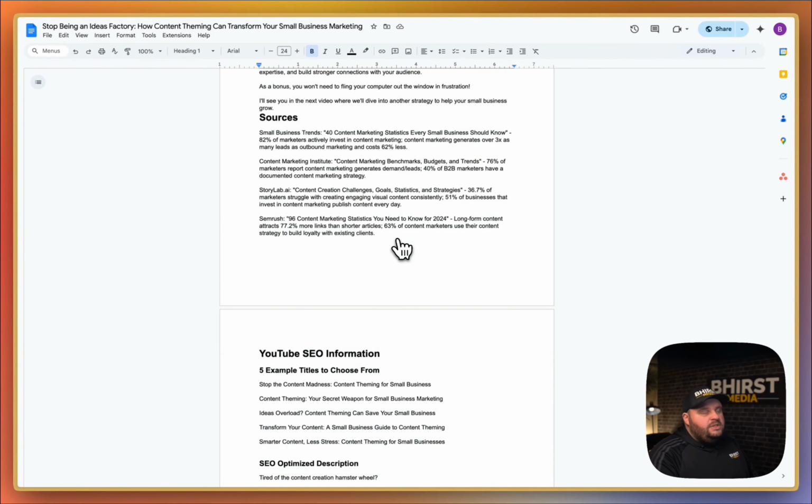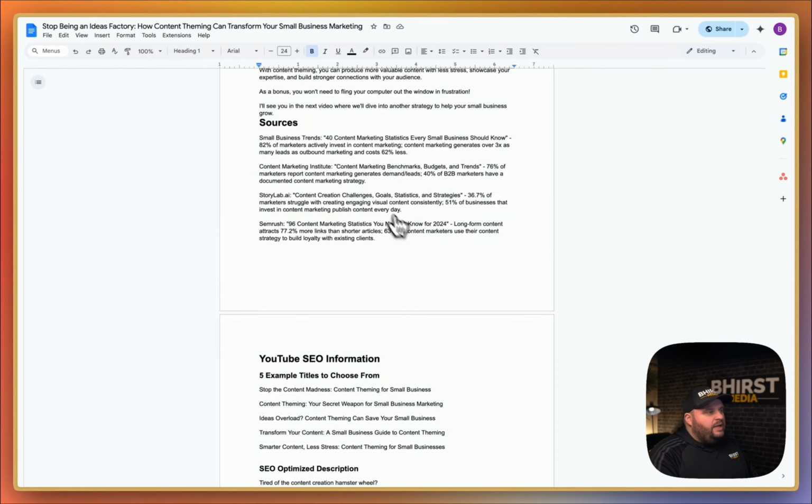One thing that's pretty cool too is I do have it pull out the sources. So anytime it provides any kind of data for me, I want to know where it pulled the information from so I can verify that data and not just throw out some random numbers out there. I want to make sure that it actually aligns with proper data. And that's one of the nice things about giving it access to the internet, so it can search for you and pull information in for you.